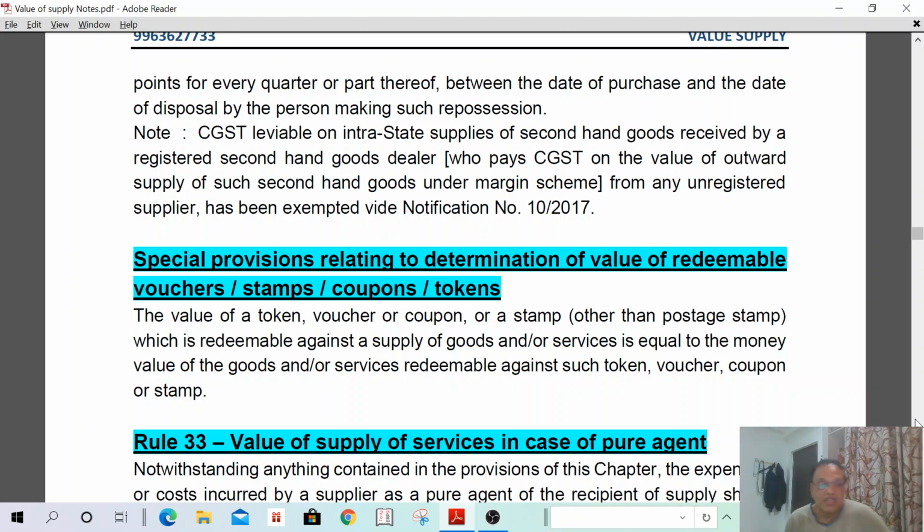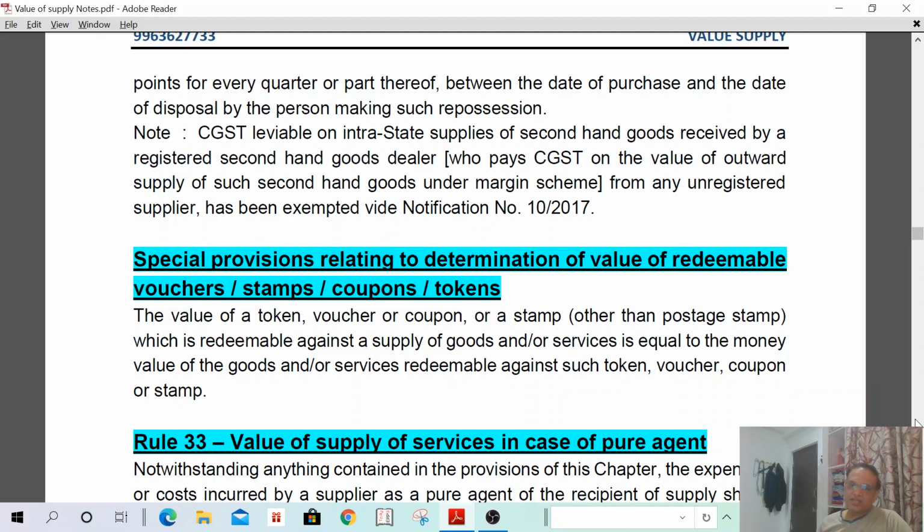Okay. Special provisions relating to determination of value of redeemable vouchers, stamps, coupons, tokens. The value of a token, voucher or coupon or a stamp other than postage stamp which is redeemable against a supply of goods or services is equal to the money value of goods or services redeemable against such token, voucher or coupon or stamp. I can explain the same for better understanding with an example.